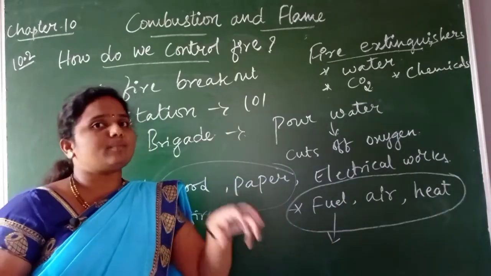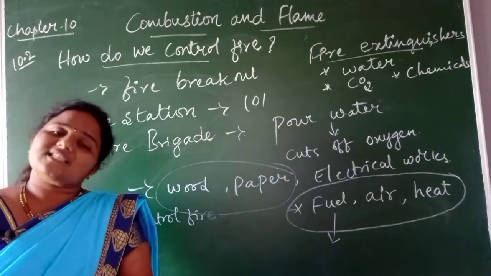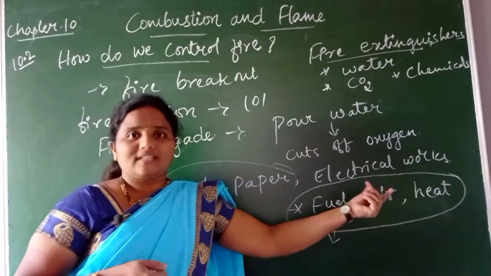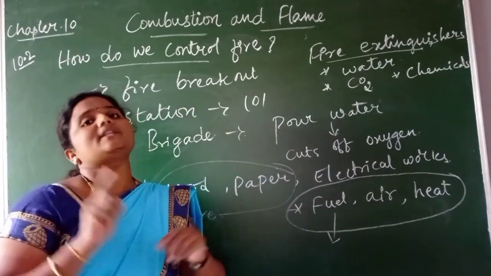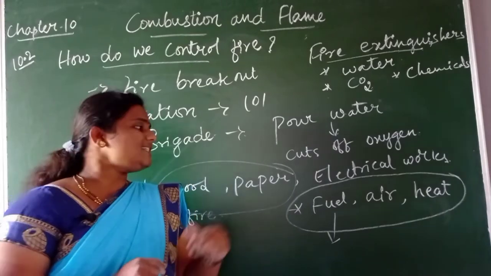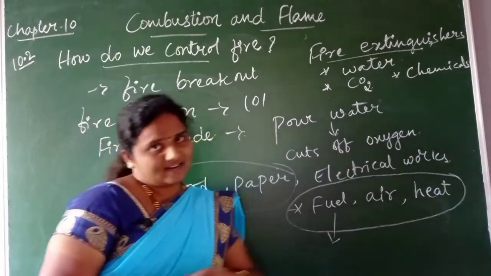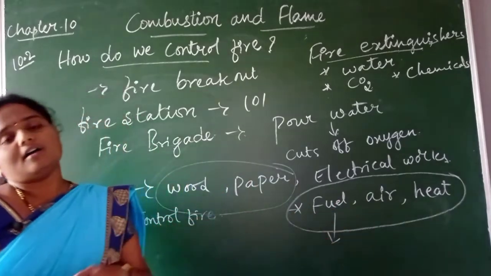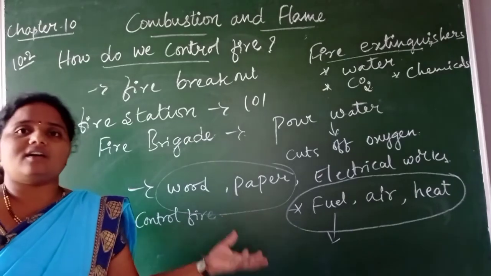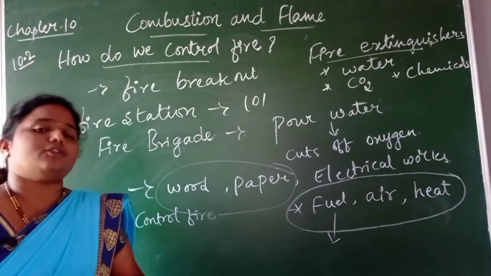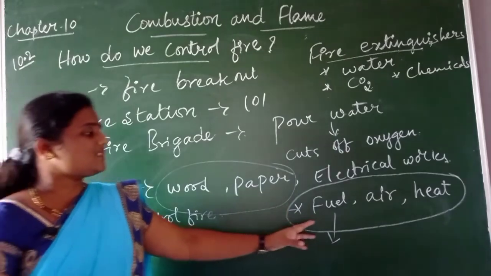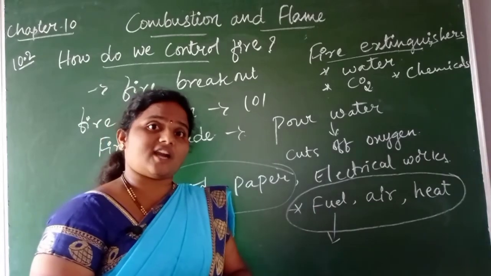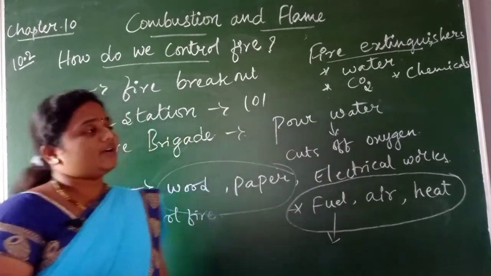If the grass is burning, what about the plants or trees beside it, children? The same fire may reach the trees and immediately spread to the entire forest. This is how forest fire occurs. So in such a case we find it very difficult to control the fire, isn't it, children? Because it is spread over a very large distance, and sometimes it can be controlled naturally, that is, by rain. That is different, don't worry about it.